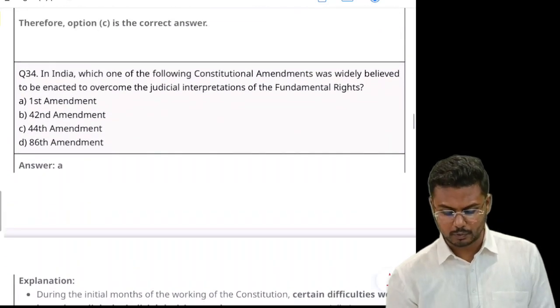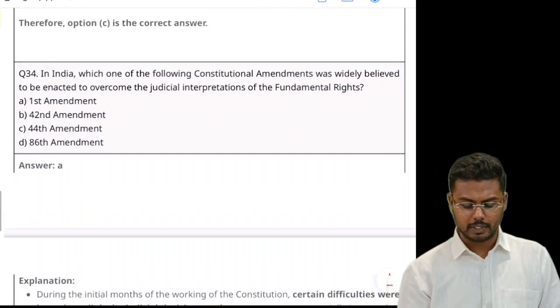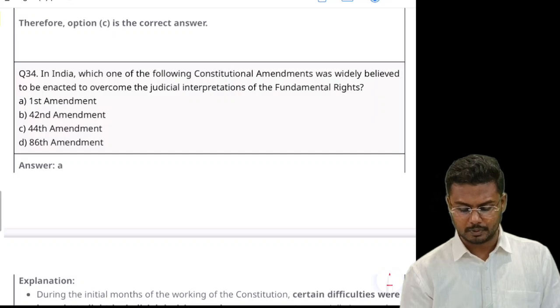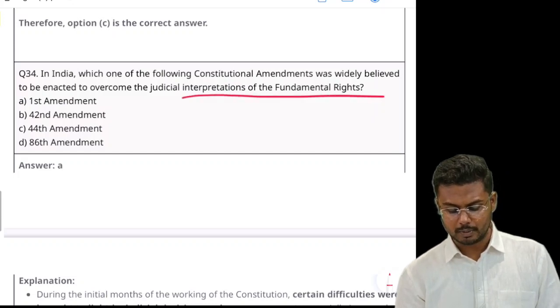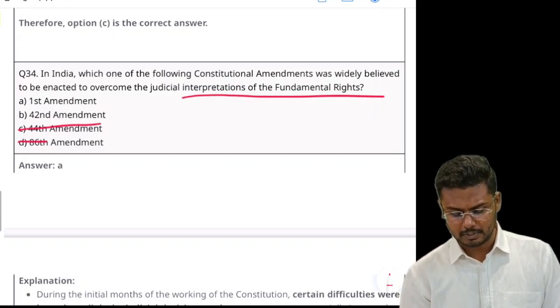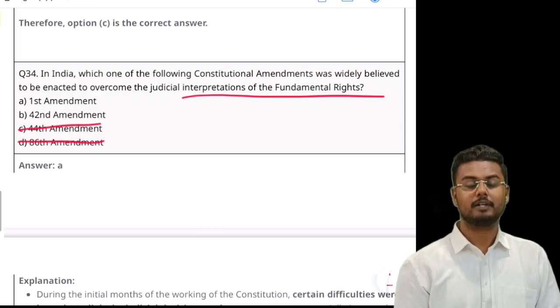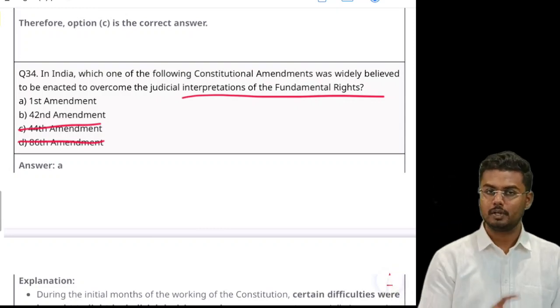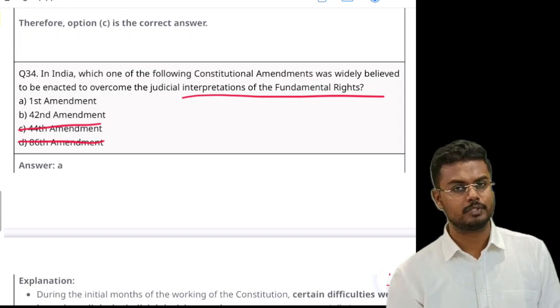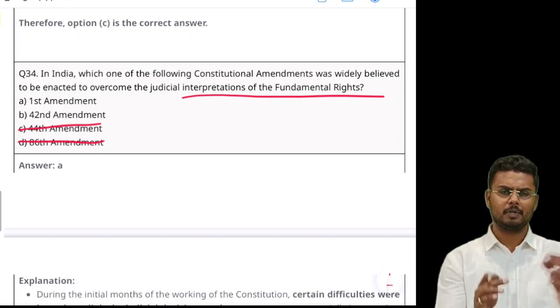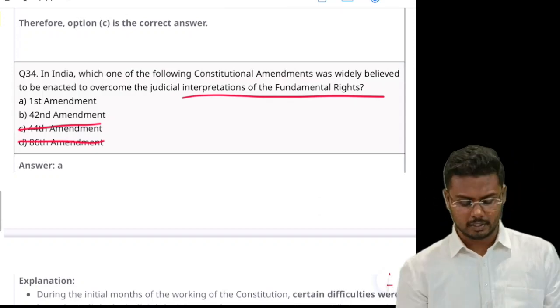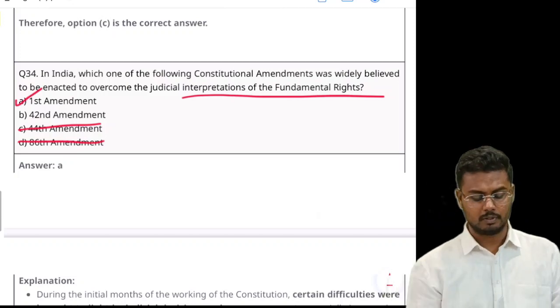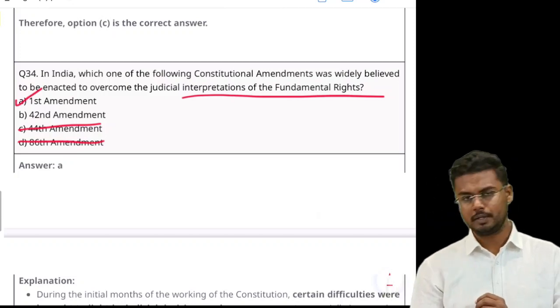Next, in India, which one of the following constitutional amendments was widely believed to be enacted to overcome the judicial interpretations of fundamental rights? You can eliminate options C and D. You might get confused with options 1 and 2, that is the First Constitutional Amendment Act and the 42nd Constitutional Amendment Act. But by applying your basic logic here, you would mark option A as the right answer. Why?